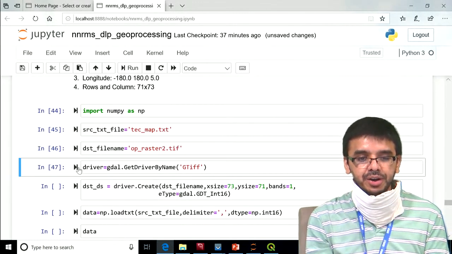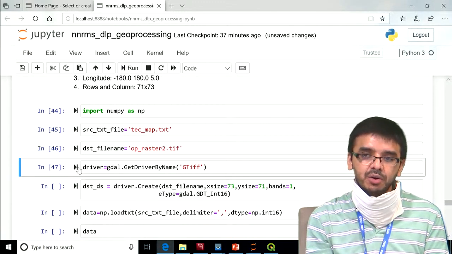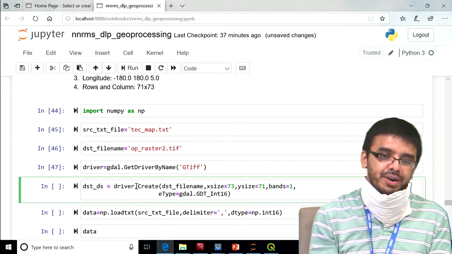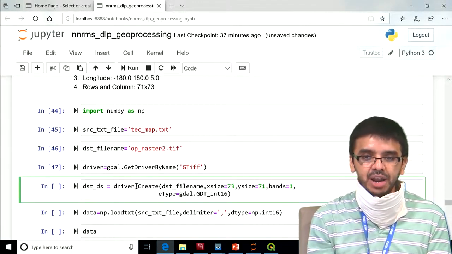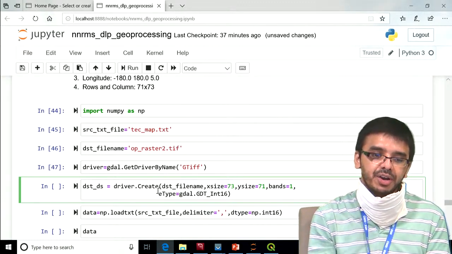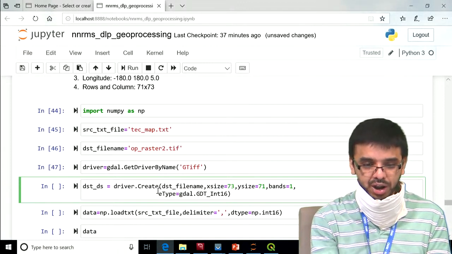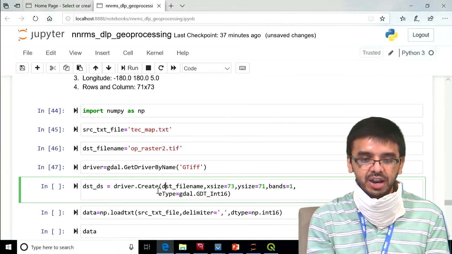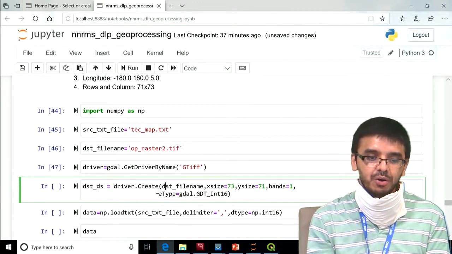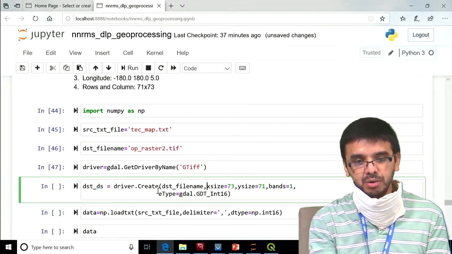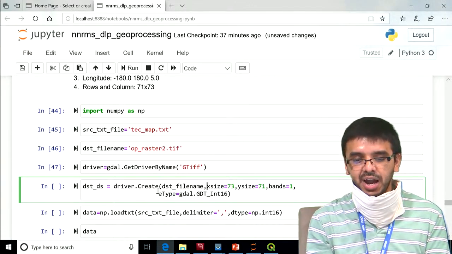So next we need to create a destination data set on which we will write the data. For creating the destination data set, now on the driver we need to create the destination. So the driver dot create function we need to call for creating a destination data set. It takes these arguments: destination file name, on which file you want to save the data, then x size, width of your image, then y size, height of the image.